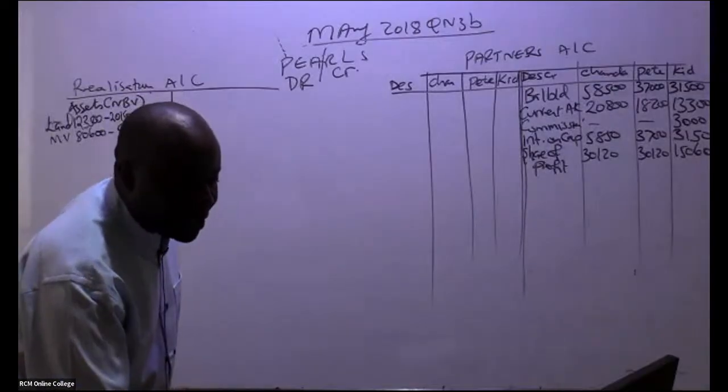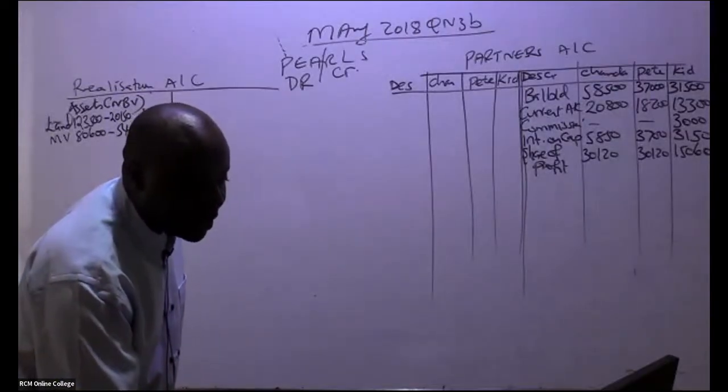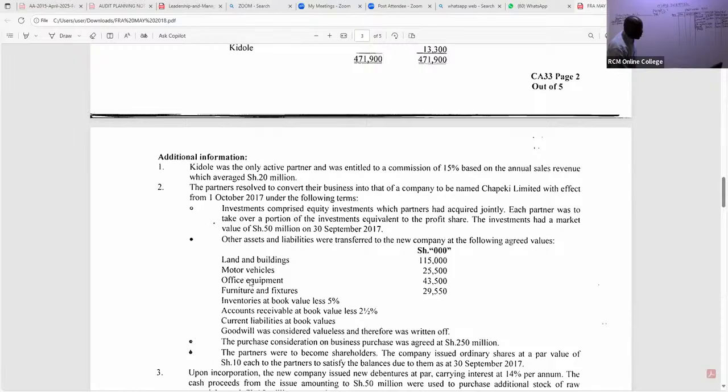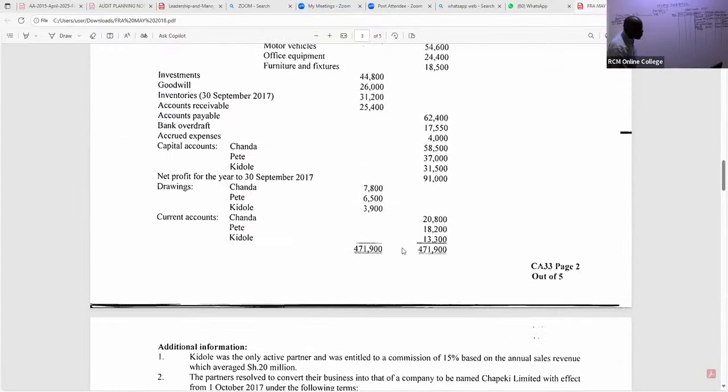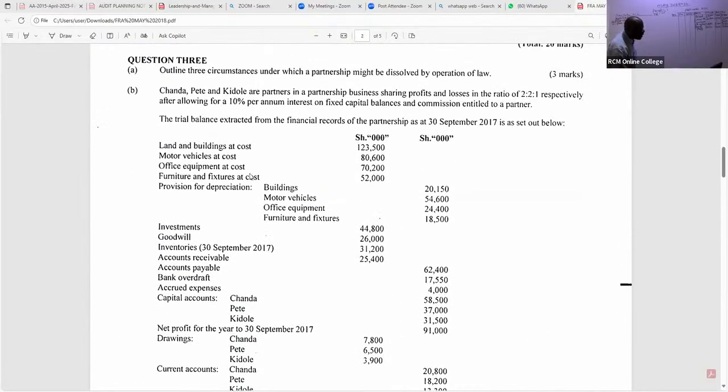We pick on the next item that was realized to the new company. You can see we have here office equipment. This was transferred to the new company. So for office equipment, now go back to the net book value. Office equipment, I can see it here. For equipment, I can see 7,200 was the cost. I subtract the provision for equipment, which is 24,400.